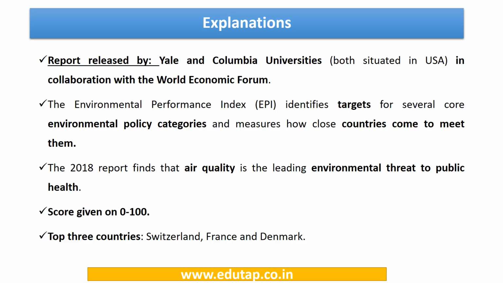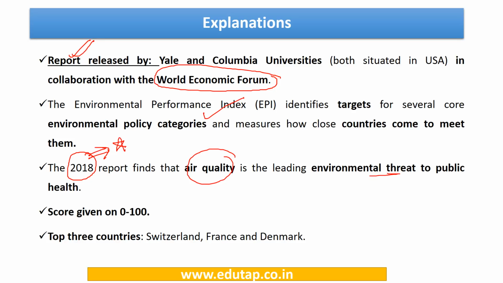Now, this particular report that we are talking about is released by Yale and Columbia Universities in collaboration with the World Economic Forum. We just now saw that the World Economic Forum is headquartered in Geneva, Switzerland. Now, what does this index, EPI, do? It identifies the targets for several core environmental policy categories, and based on these, it measures how countries come closer to the target that they have set. Right? So this particular report, the 2018 report, finds that air quality is the leading environmental threat to public health. This is some of the insight that this report has come out with.